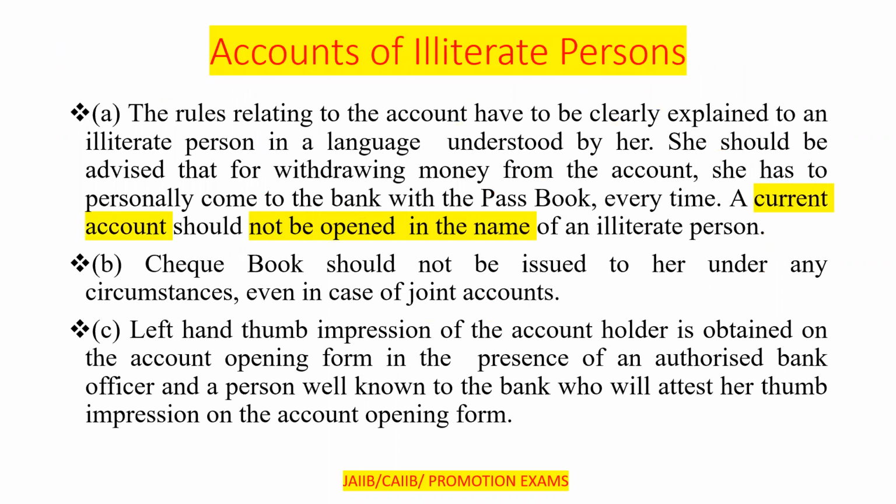Now, next one, these types of things you will definitely get in the examination and in the interview also. Like accounts of the illiterate person or account of the blind person. These are very, very important to understand. Or accounts of the minor. Now here, account of the illiterate person, that is the person who puts a thumb impression or is not able to sign.